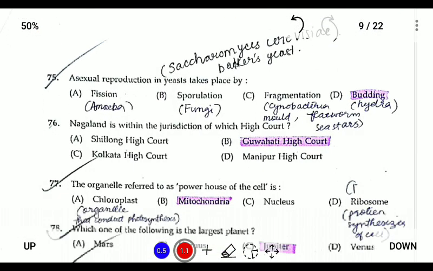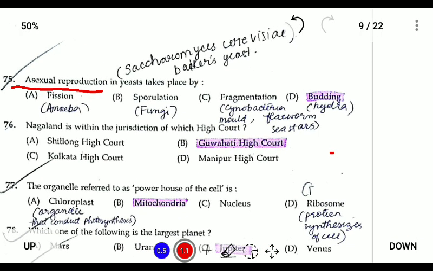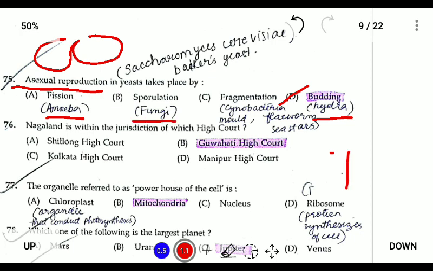Next, 75. Asexual reproduction in yeast takes place by budding. What is asexual? Reproduction without the need of a partner is called asexual reproduction. Budding also happens in hydra. Fission is the breaking up of a cell into two parts, observed in amoeba. Sporulation is the formation of spores, mostly observed in fungus, and fragmentation is observed in cyanobacteria and mold.